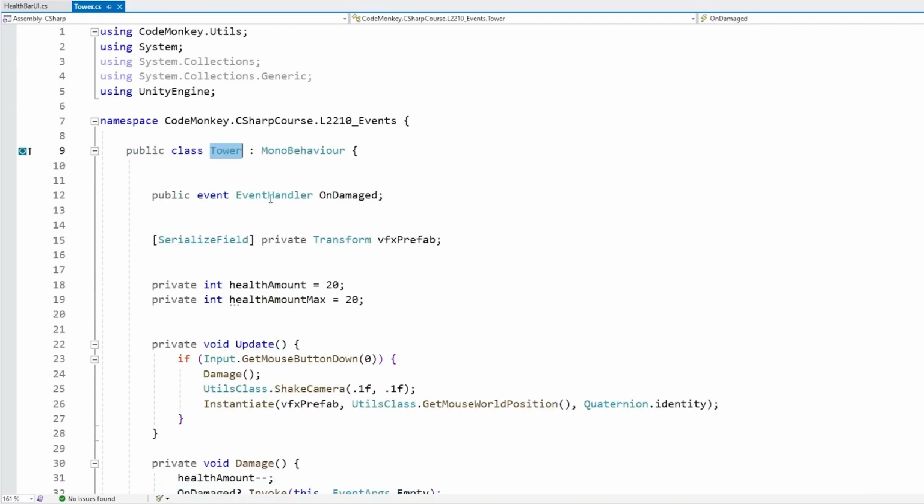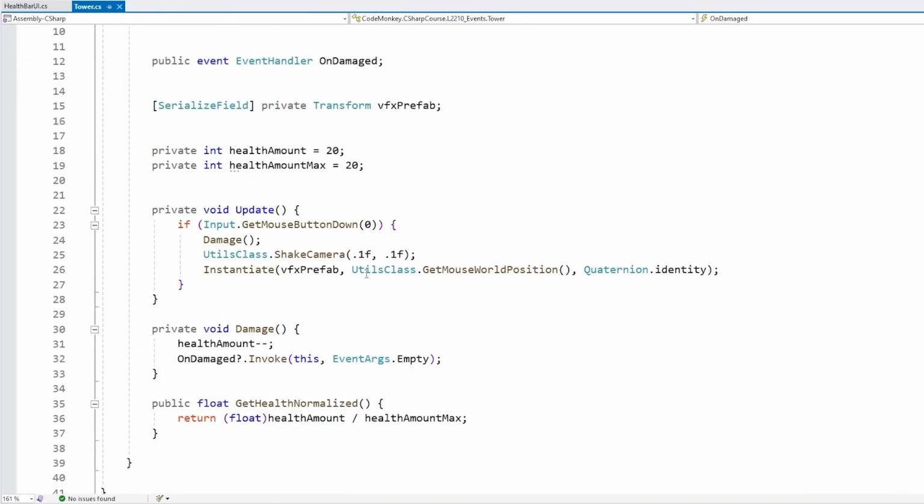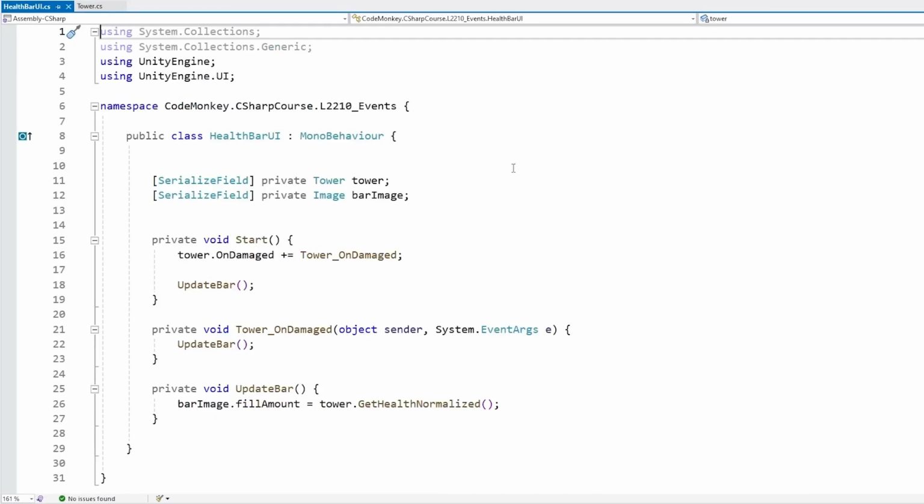Again, note how this tower does not know anything about any kind of health bar. It is completely decoupled. And then the health bar itself does know that the tower exists. It attaches itself to the on-tower on-damaged event, and when that event happens, it simply updates the health bar.